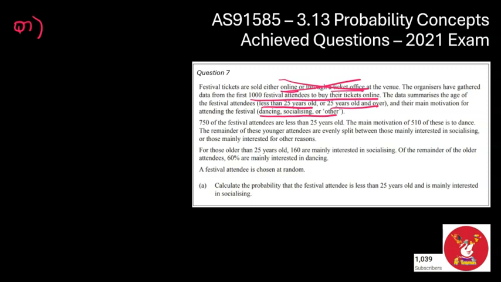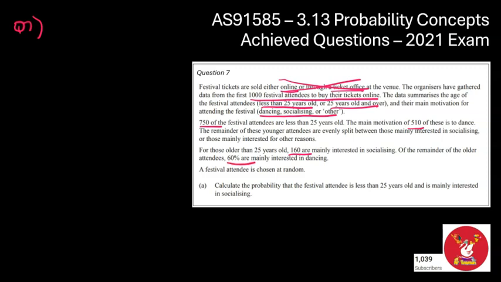So 750, that's a total there. We're going to need it later on. Are less than 25. The main motivation of these 510 is to dance. The remainder of the young attendees is split between socializing and other. Okay, so nothing about the ticket office there. So maybe I am right about what I said before. Over 25 years old, we've got 160 for socializing, 60% of the rest were for dancing.